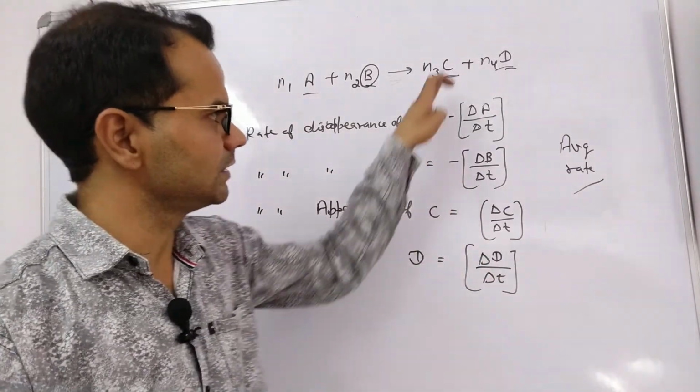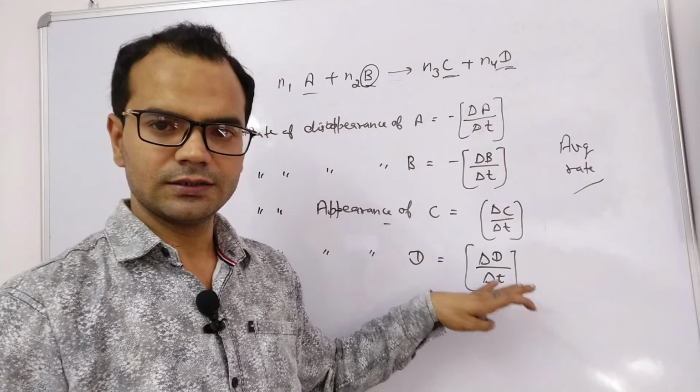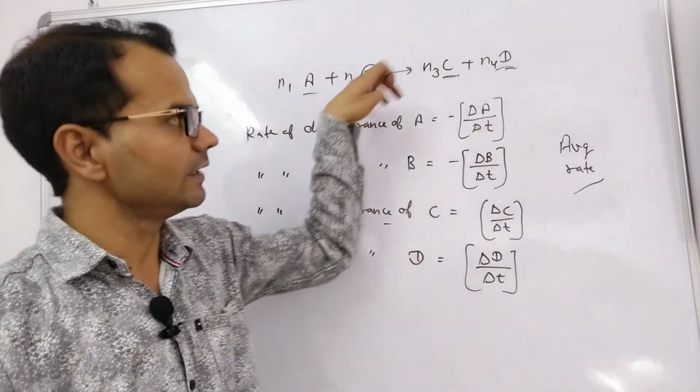Delta D represents the change in concentration of product by the time taken. This is the individual rate of a reactant and a product.